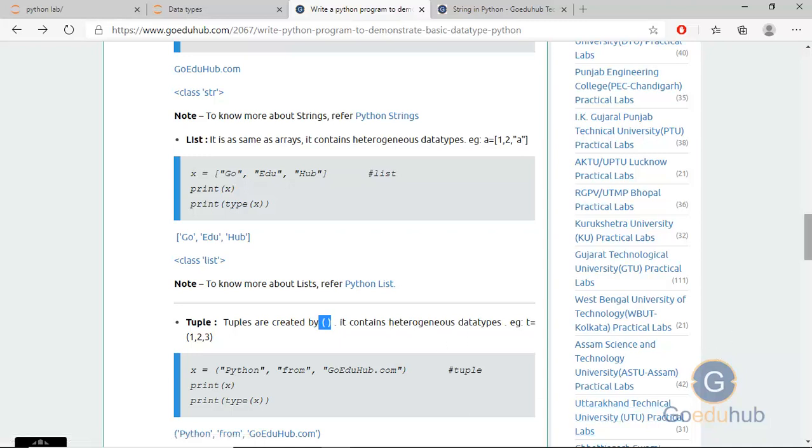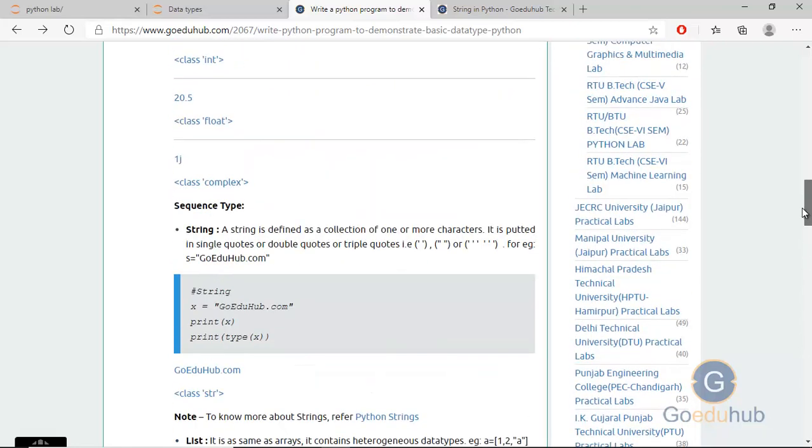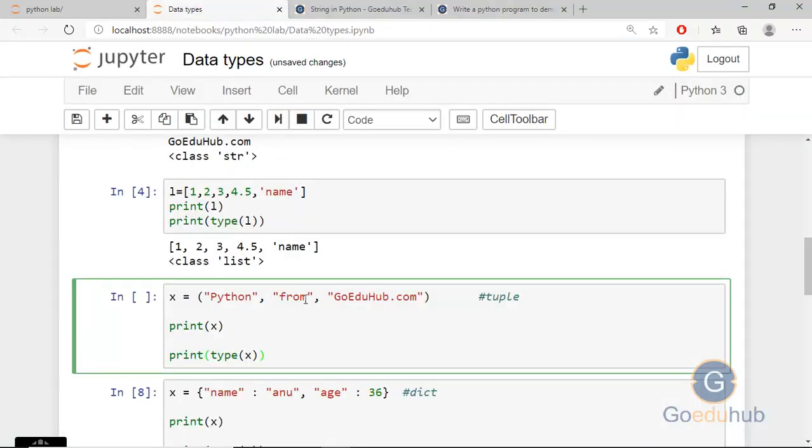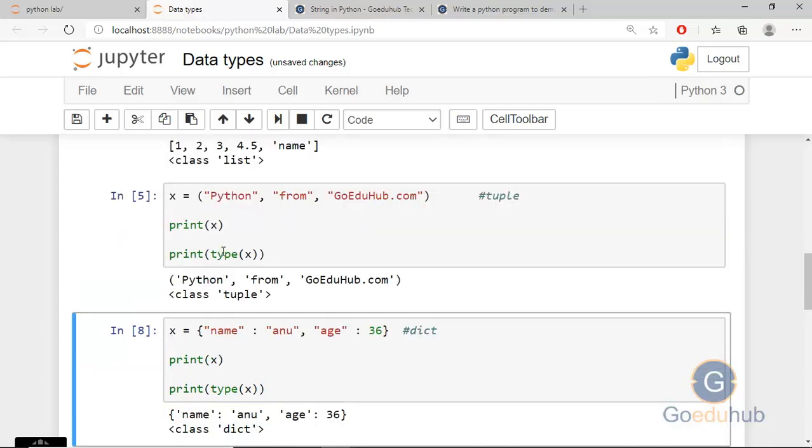And vice versa, the list is mutable, so you can change the elements of the list. A string is immutable, so you cannot change the string object. If you want to edit the string, you have to declare a separate object. Here I have defined a tuple x inside these brackets with 3 values. You can check the type of x and the value of x. The type of x is tuple and the value of x is the 3 values. You can access individual values using indexing, just like the list.